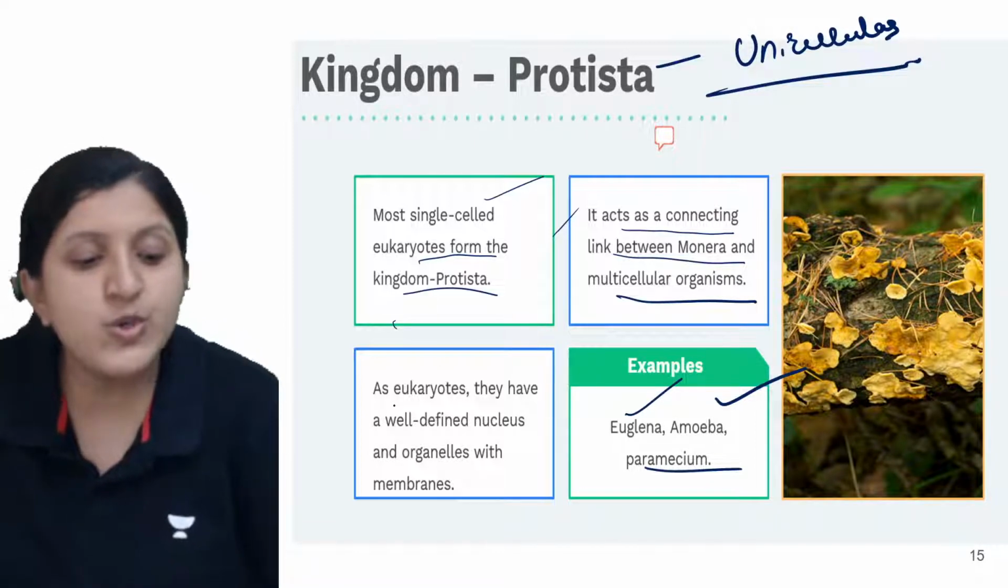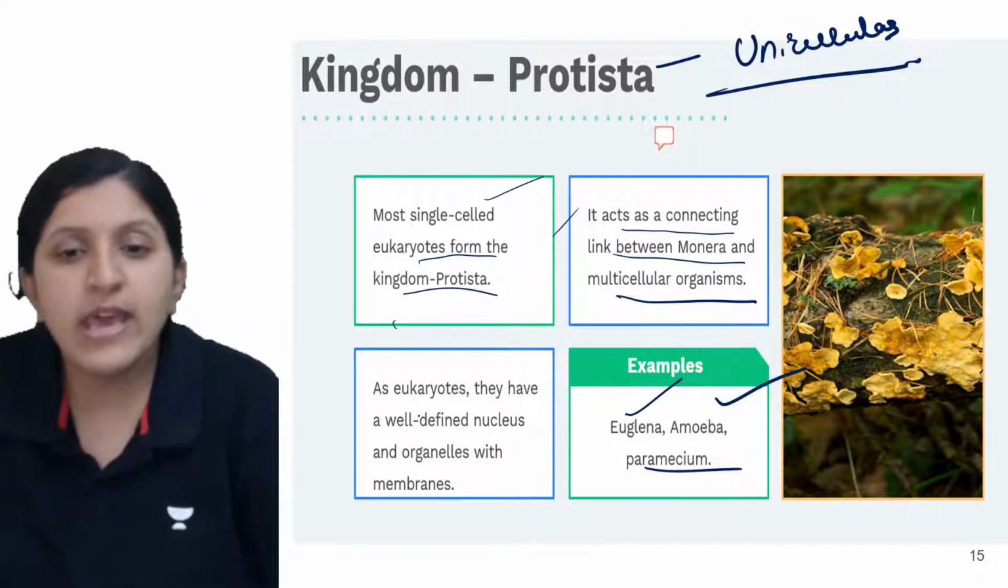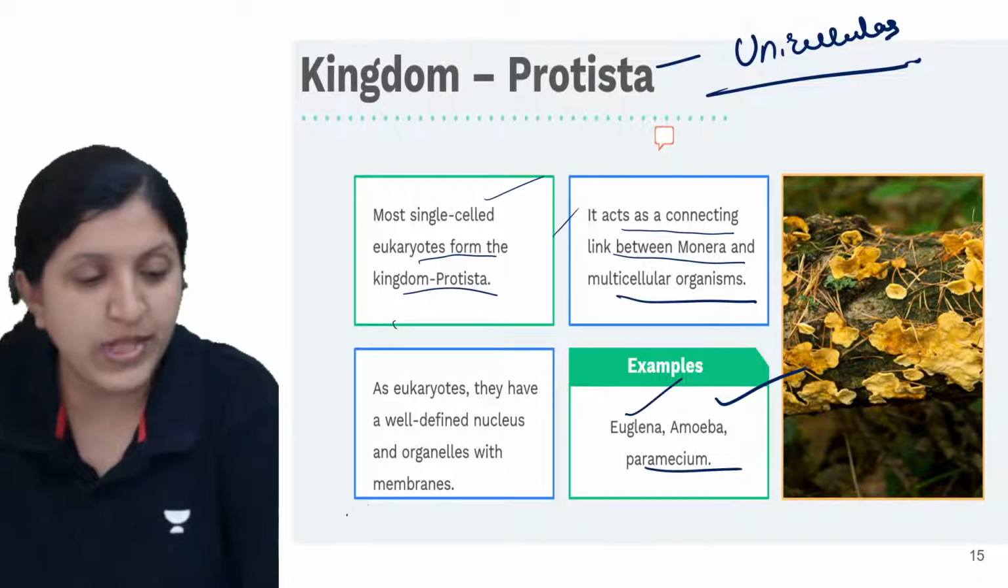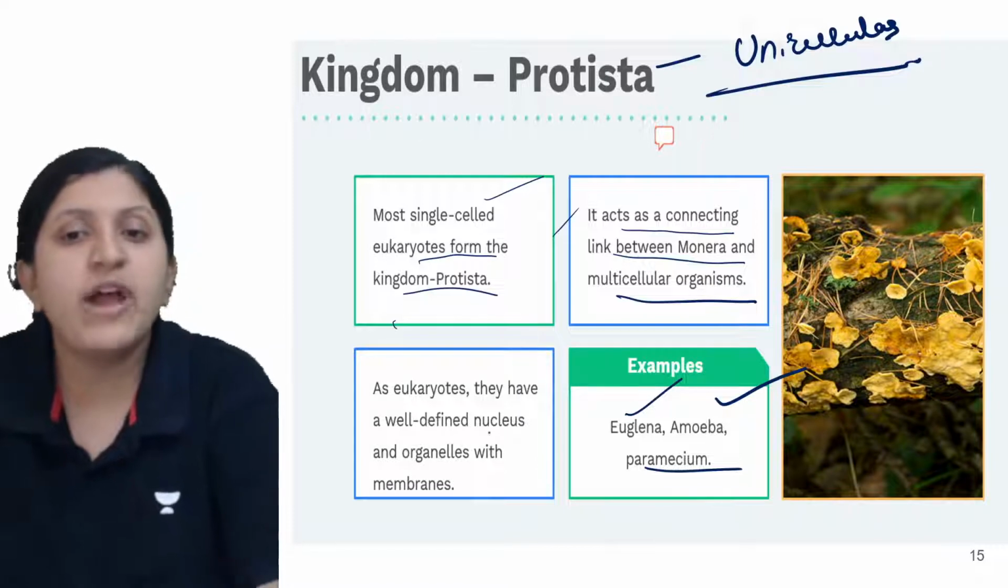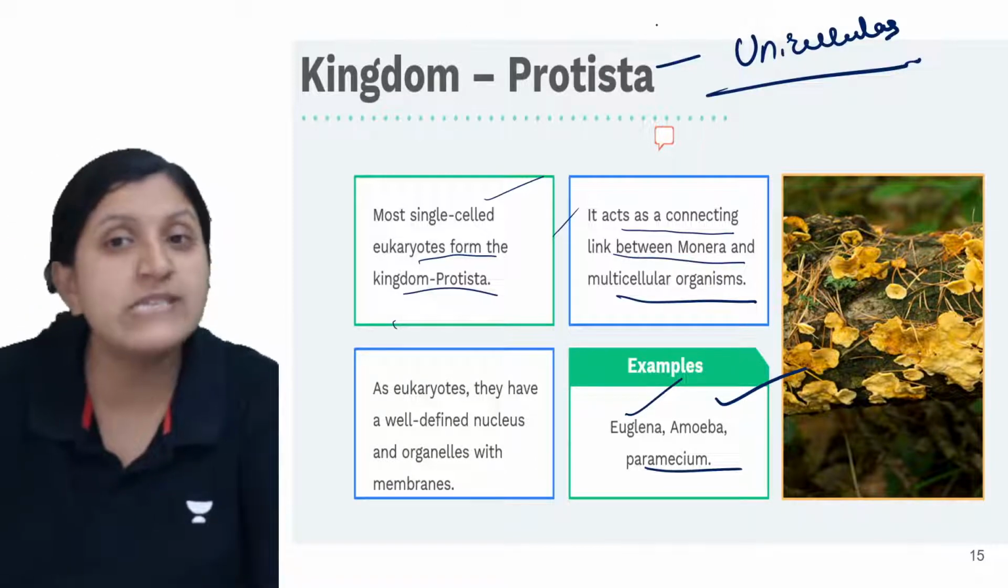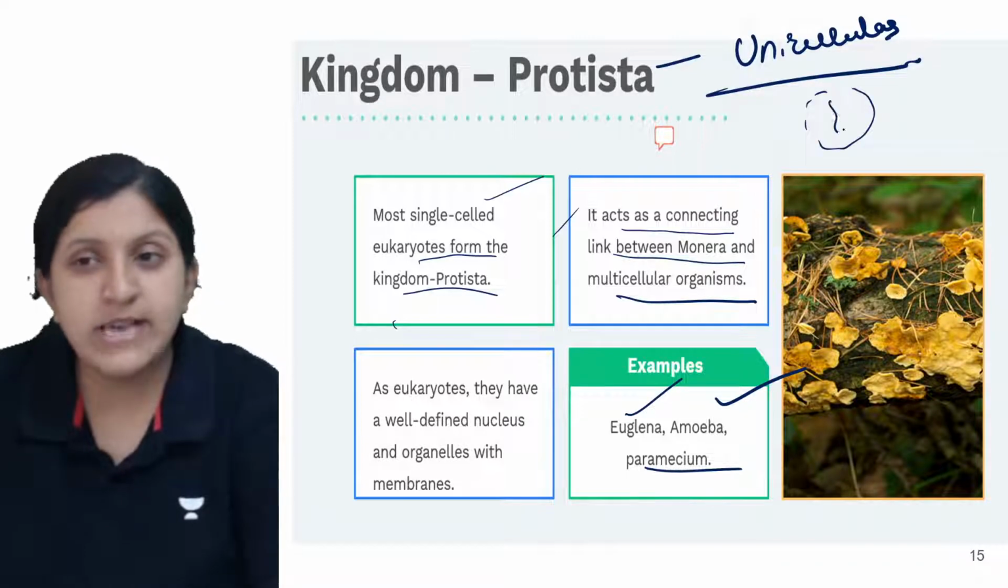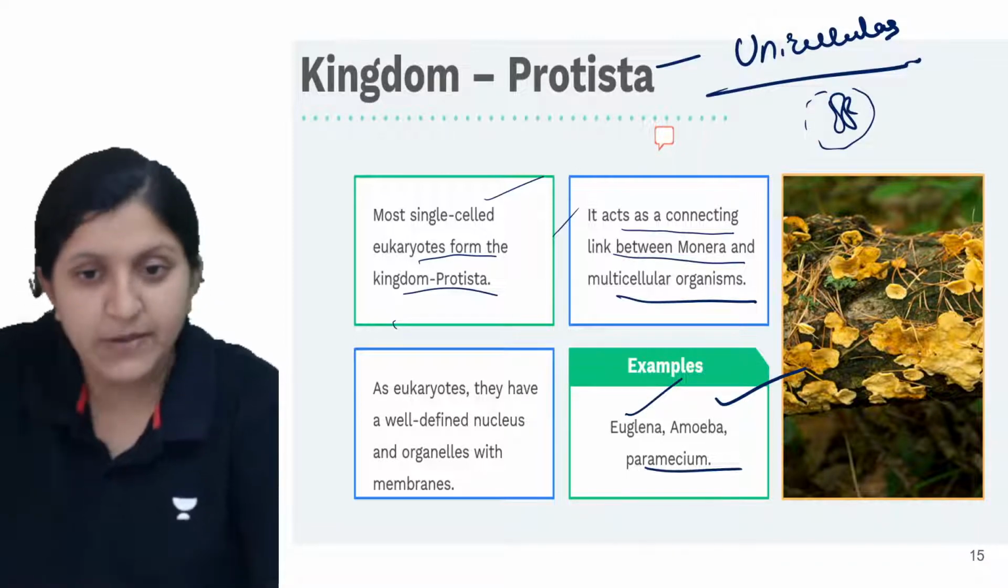As eukaryotes, they have a well-defined nucleus and organelles that are bound by membranes. You can find a well-defined nucleus in kingdom Protista, where the nuclear membrane is covering the DNA which is present there. Now, examples we have anyway discussed.